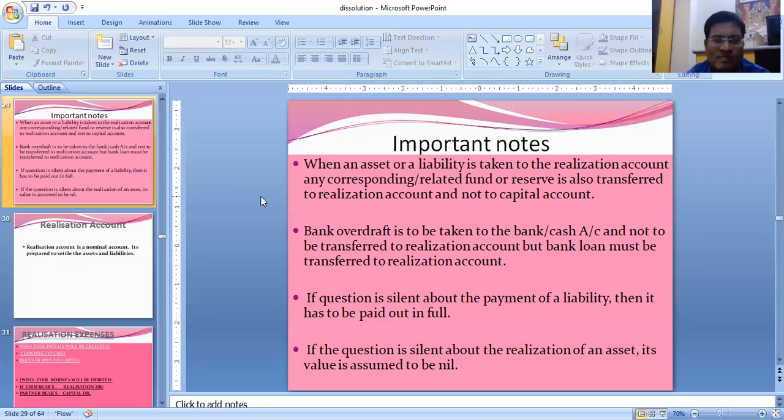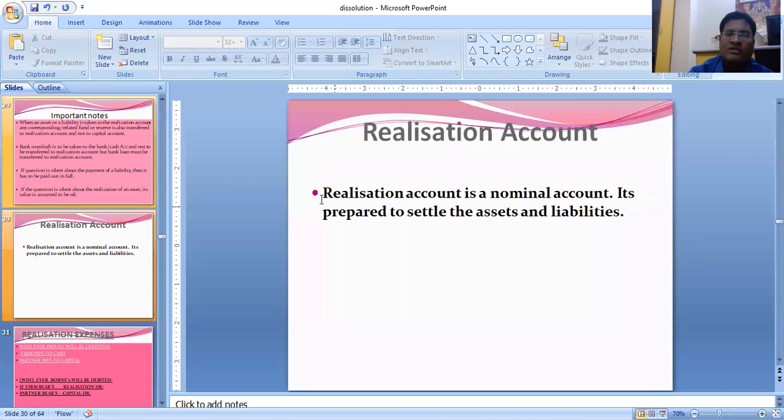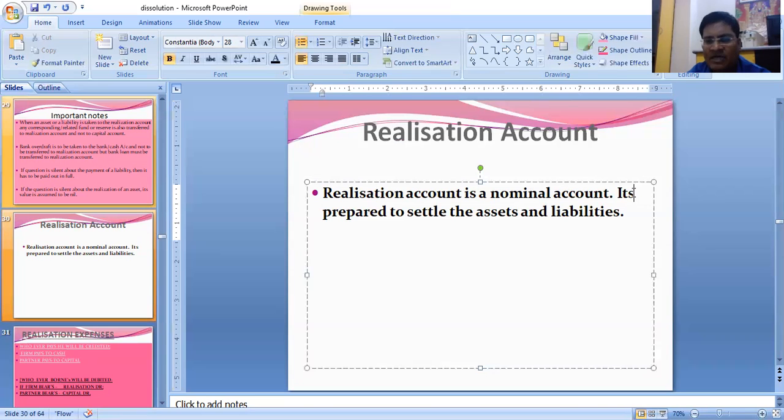Now let's see what a realization account is. I've already told earlier, a realization account is a nominal account. It is prepared to settle the assets and liabilities.